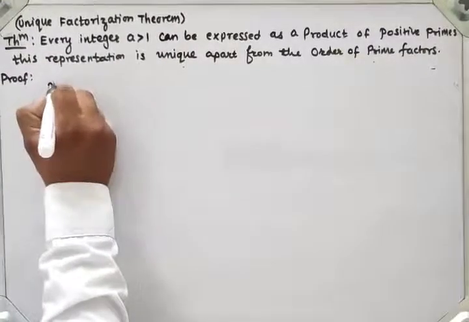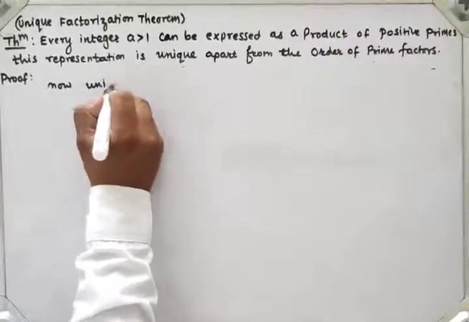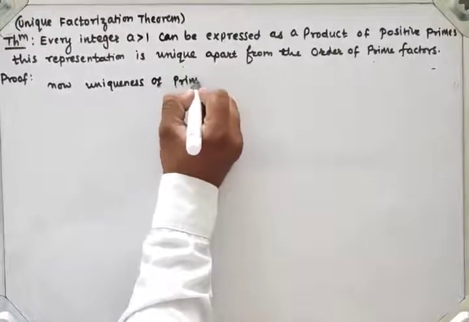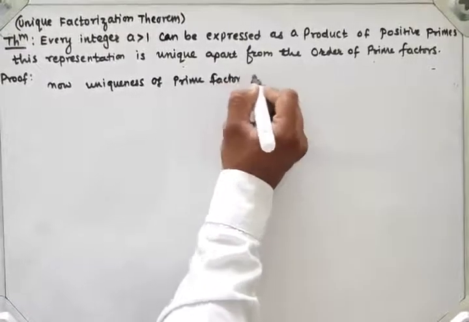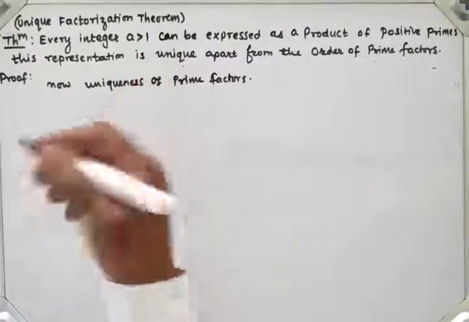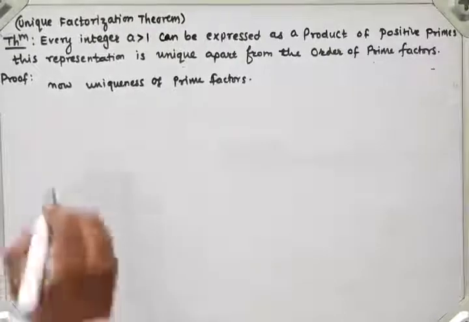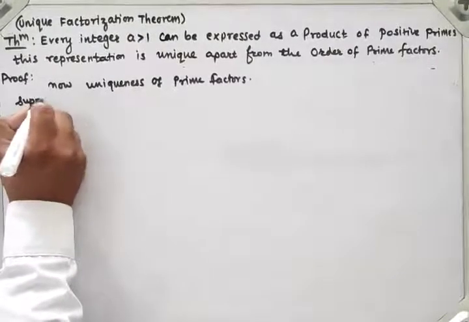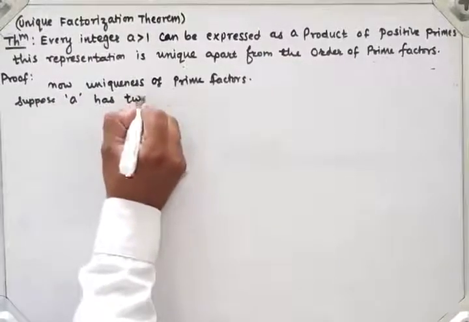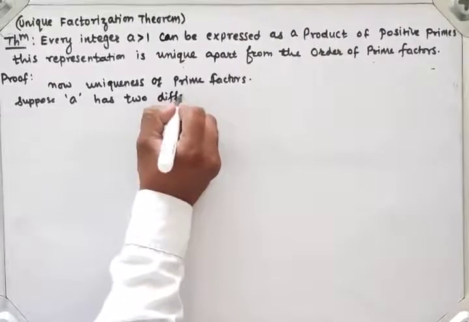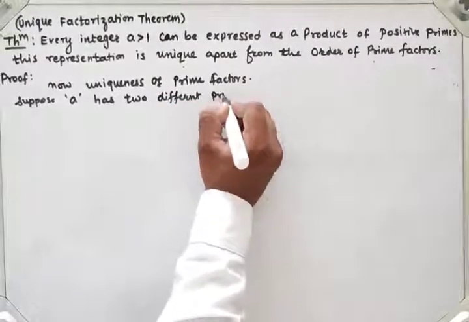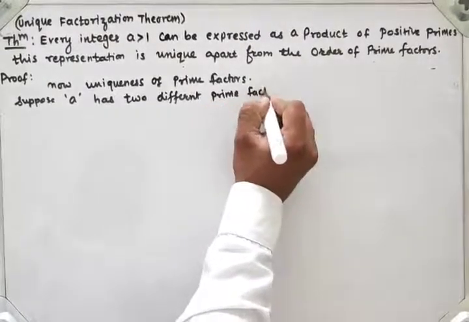Now for uniqueness of prime factors, we have to assume that A has two different factorizations, that is, two different prime factorizations.